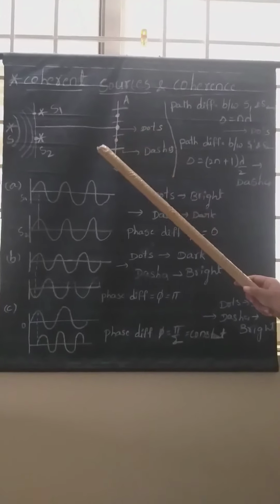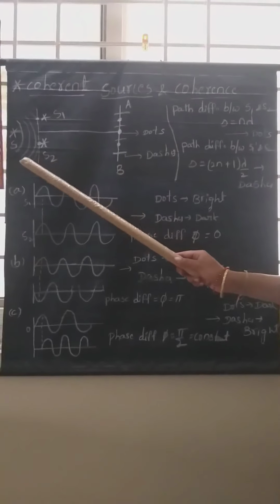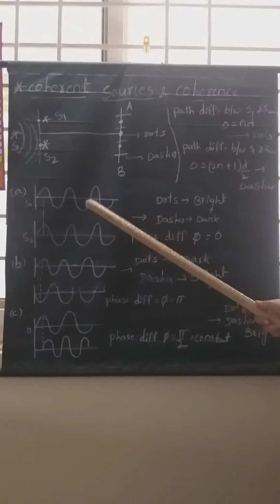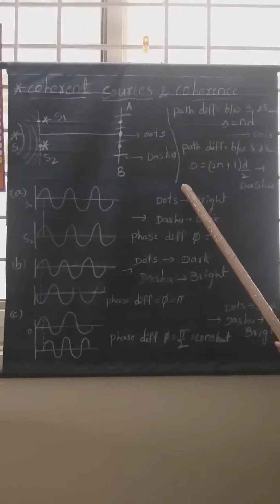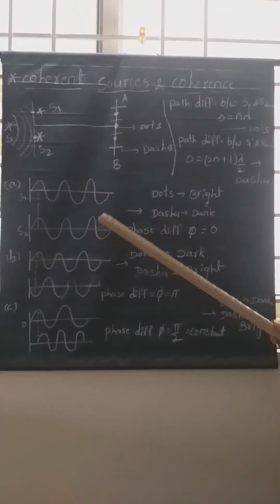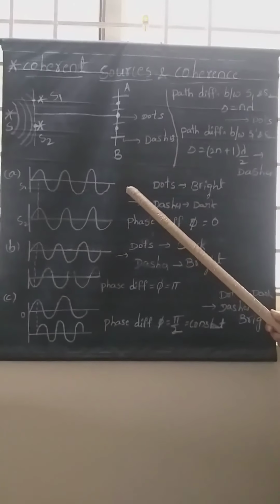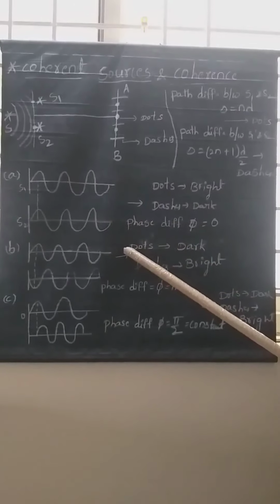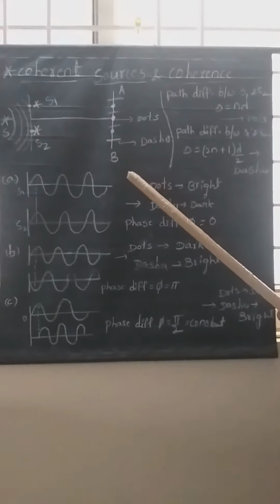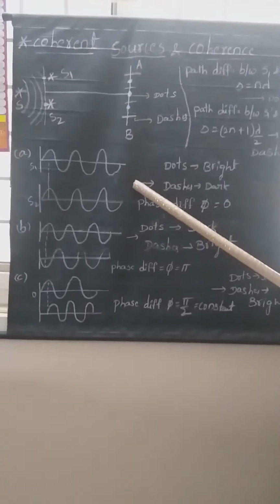Now my question is, why take two secondary sources from the main source? Why should we not take two main sources? Because for interference, one more basic requirement is that the waves coming from the sources should have the same frequency and same wavelength. In nature, no two main sources will have the same frequency and same wavelength.